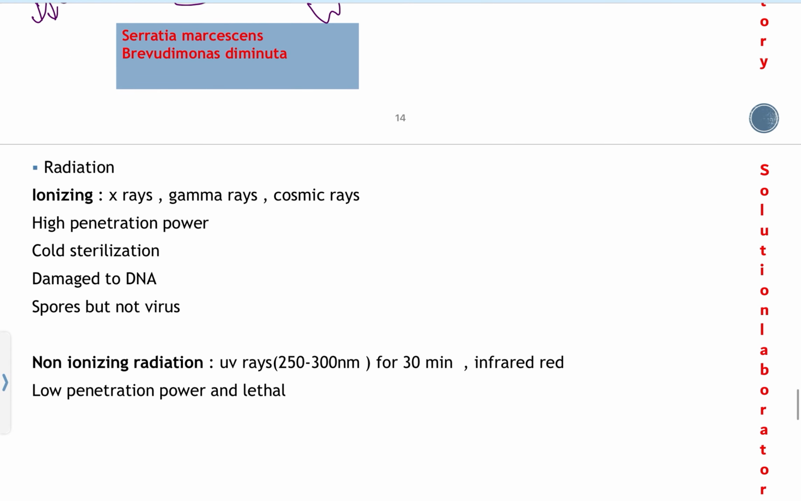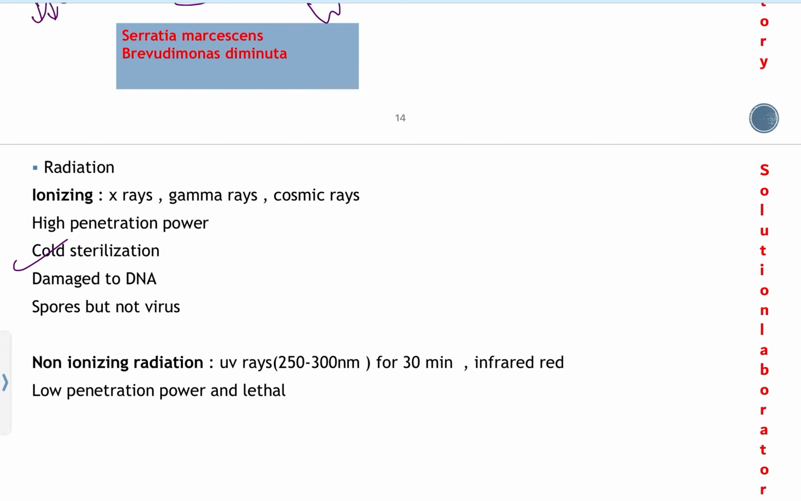Another method is radiation. Two types of radiation we use: one is ionizing radiation and the other is non-ionizing radiation. Ionizing radiation includes X-rays, gamma rays, and cosmic rays. These ionizing radiations have high penetration power, so they don't increase the temperature during sterilization. So they are also called cold sterilization.